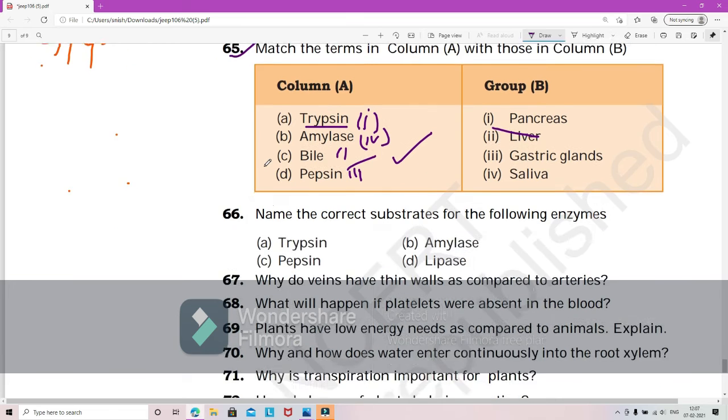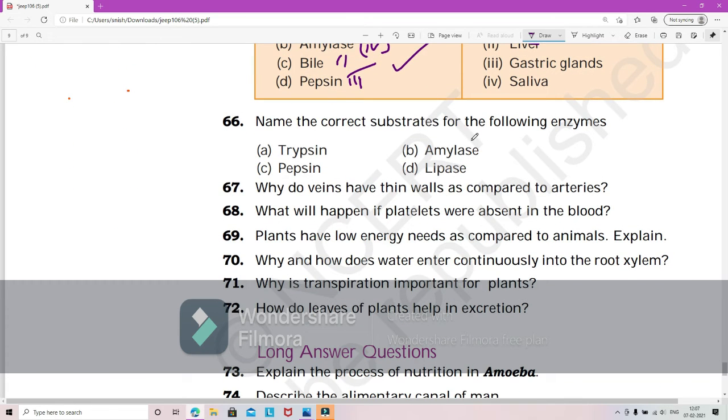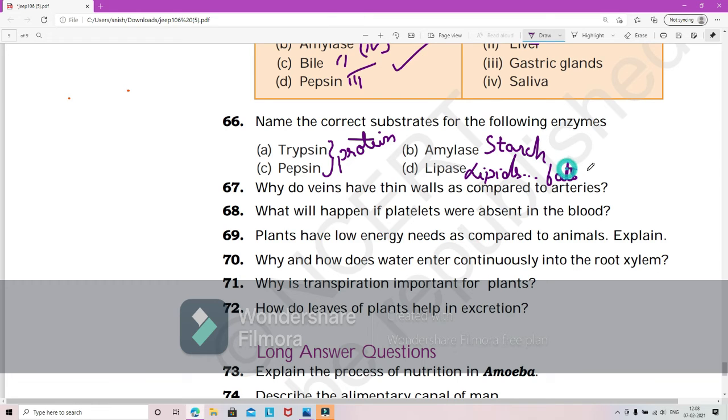Moving on. Name the correct substrates for the following enzymes. So what are the functions of trypsin, amylase, pepsin and lipase? Trypsin and pepsin, for both of them it is protein digestion. Salivary amylase is for starch. And lipase is for lipids. What are lipids also called? They are fats. You can write it as fats. So this is also done.